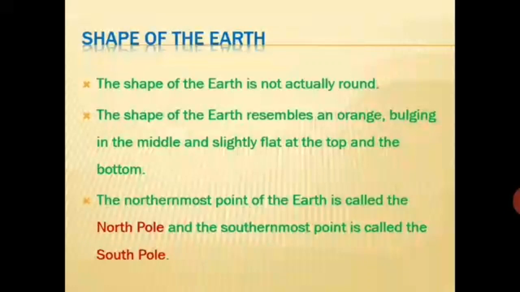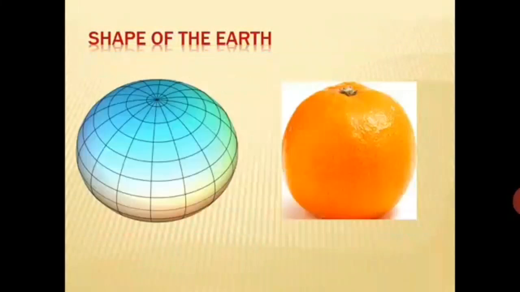The northernmost point of the Earth is called North Pole and the southernmost point is called South Pole. Look at the picture. Our Earth resembles an orange, bulging in the middle and slightly flat at the top and bottom.